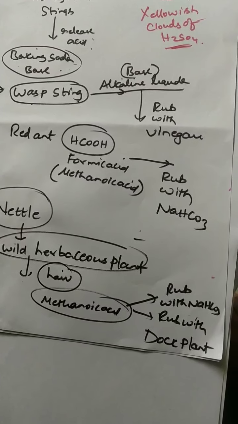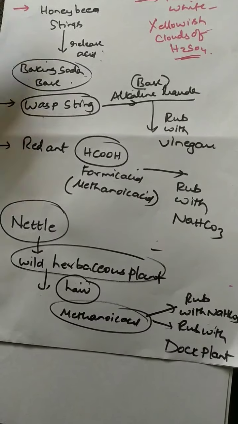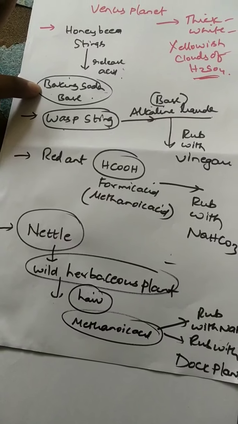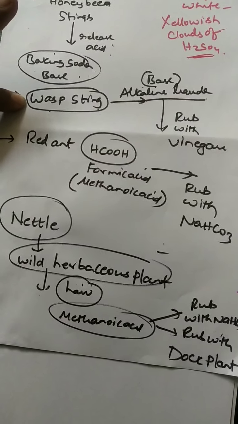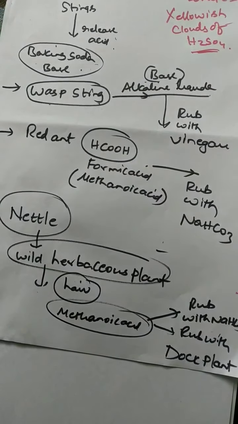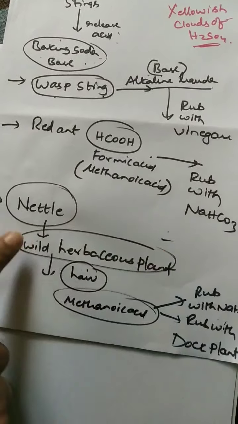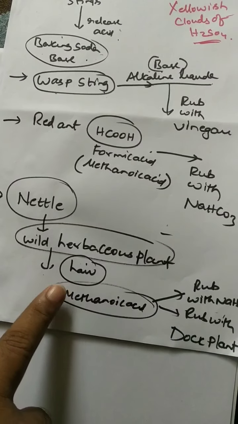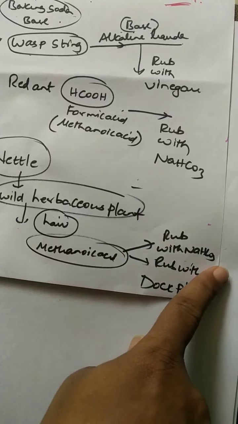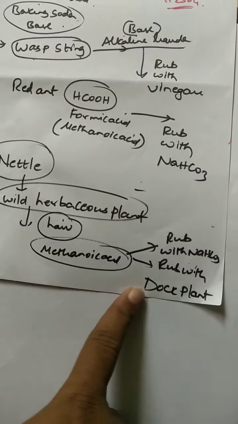Very important, students. Here in the CBSE board, many application questions will come. Honeybee stings release an acid, so we have to clean it with baking soda. A wasp sting releases a basic solution, and you have to rub with vinegar. Red ant releases formic acid or methanoic acid, rub with sodium bicarbonate. Nettle, a herbaceous plant, its hair contains methanoic acid, so immediately, in order to get relief, rub with sodium bicarbonate or rub with the dock plant. Dock plant contains base.